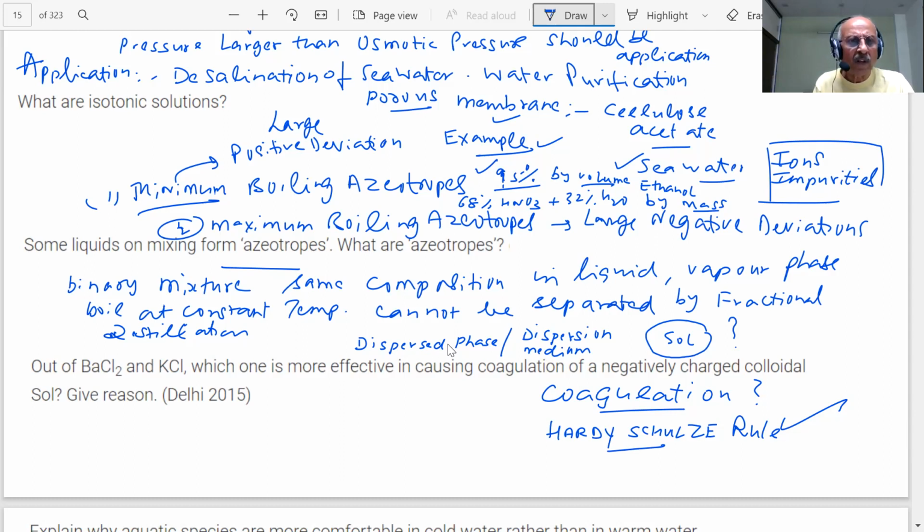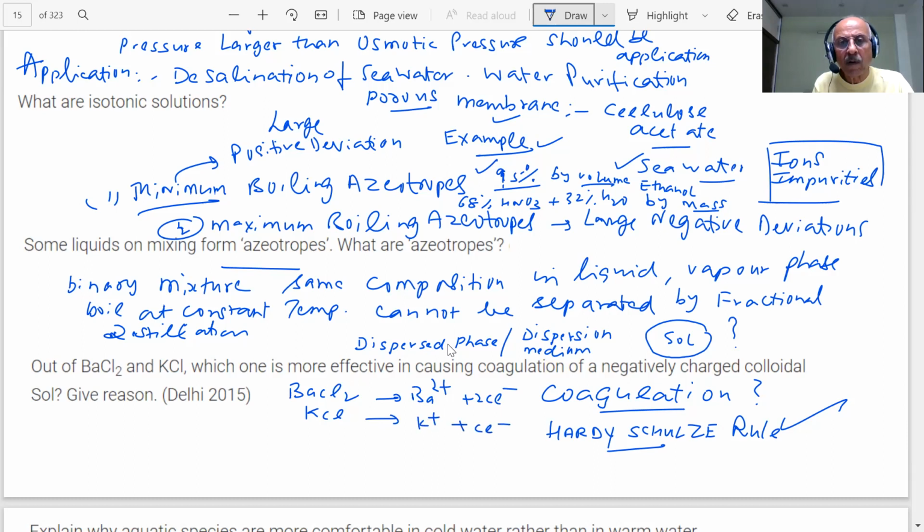So in here, what is happening? You are adding barium chloride and you are adding KCl. Which is more effective? BaCl2. Why? Because the valence of Ba is Ba2+, and for KCl it is K+.